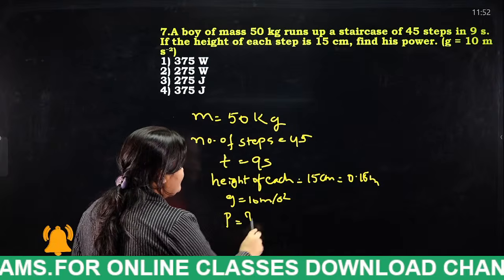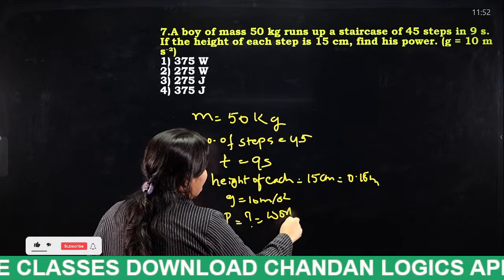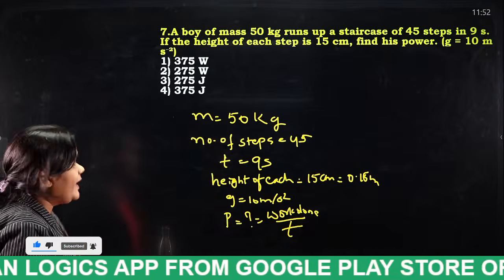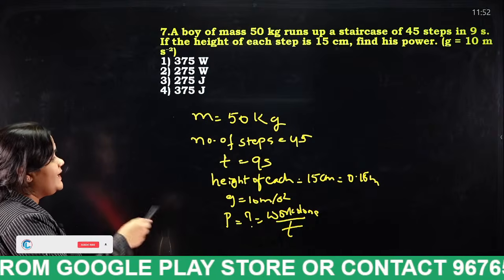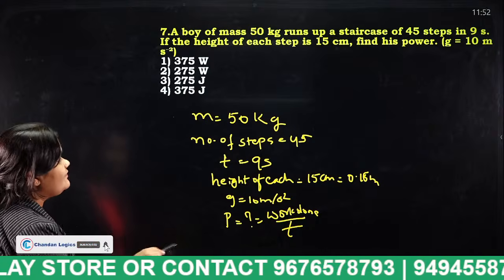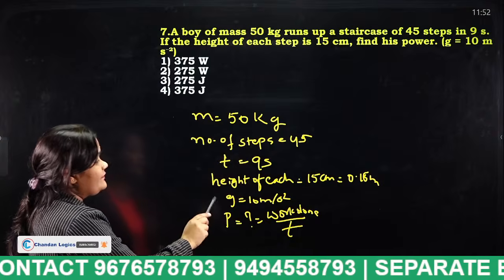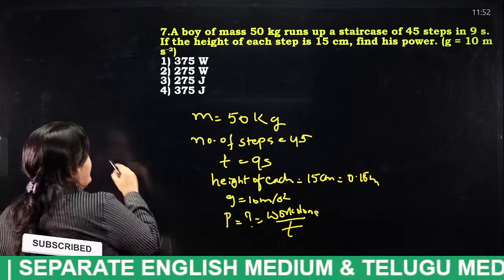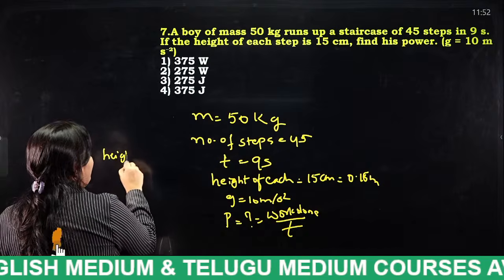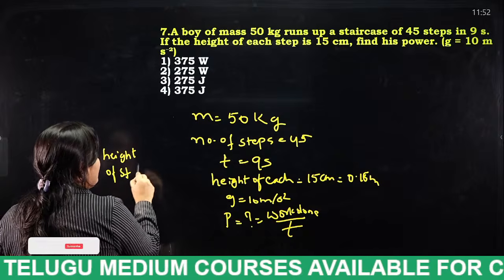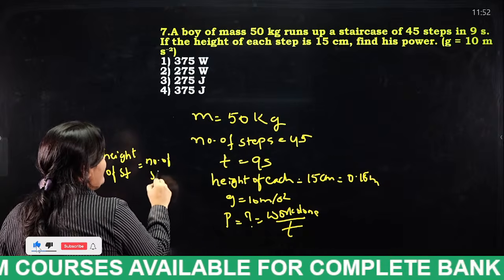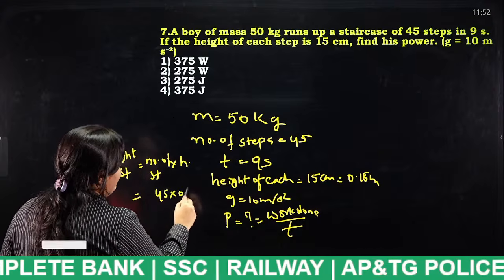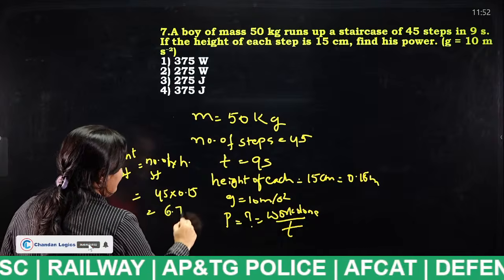So what is power actually? Work done by time is the power. Given that the number of steps is equal to 45 and height of each step is equal to 0.15 meter, what is the height of the staircase? It is the number of steps into height of the step. 45 into 0.15, so you will get 6.75.